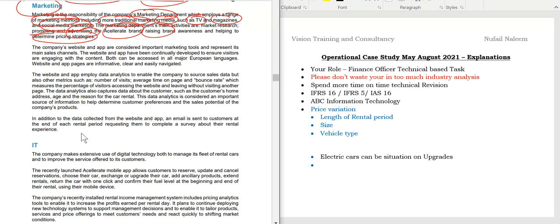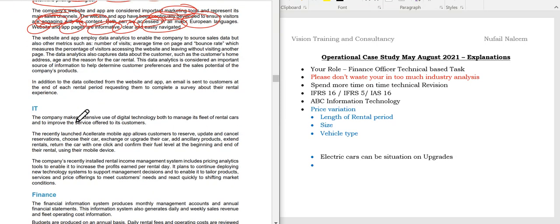The company's website and the app are considered important marketing tools, of course, because in the modern era, that's how it works out, and they represent its main sales channel. The website and the app have been continually developed to ensure visitors engage with the content. Both can be accessed in major European languages. Website and app pages have clear information and easy navigation. The website and apps employ data analytics. Students, very important, you must study this.